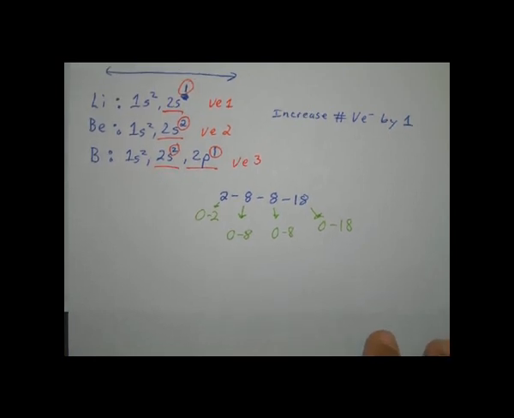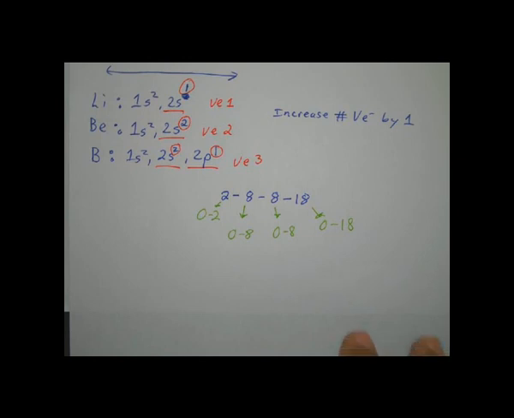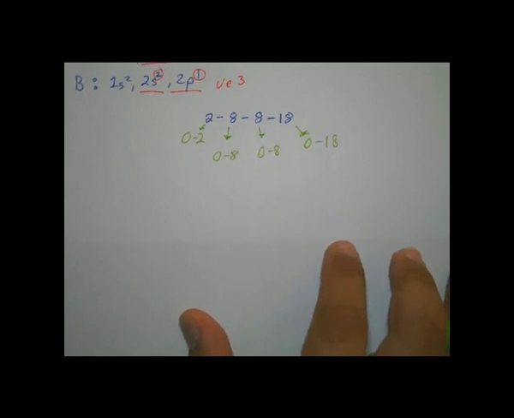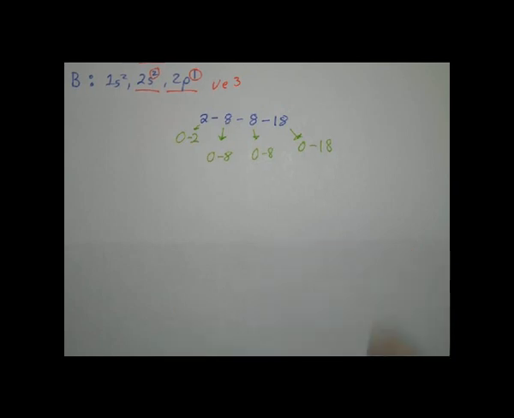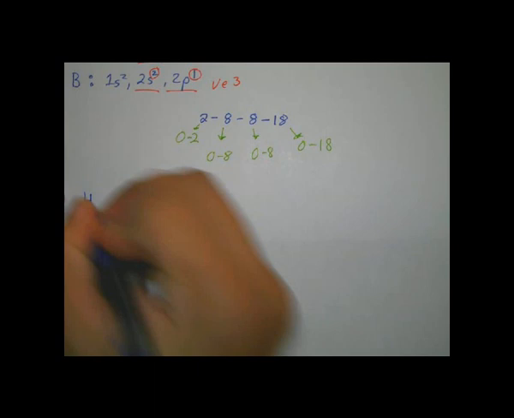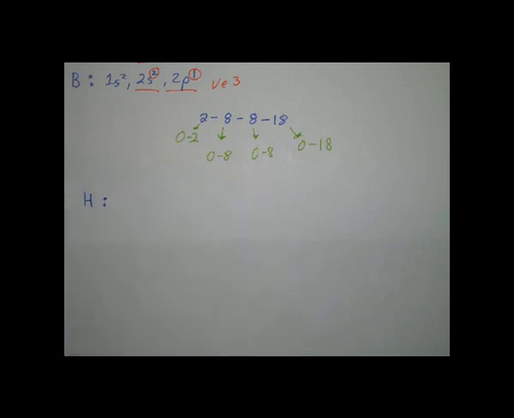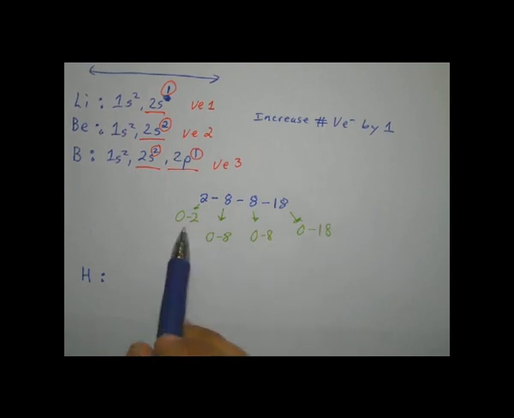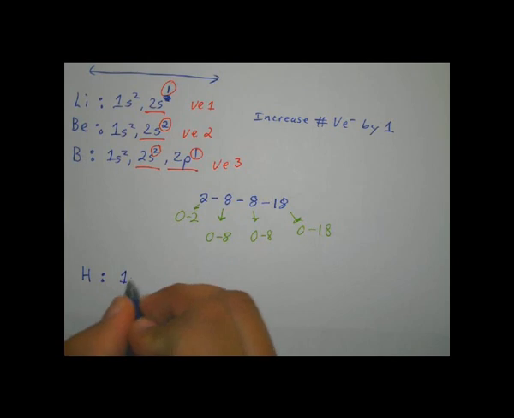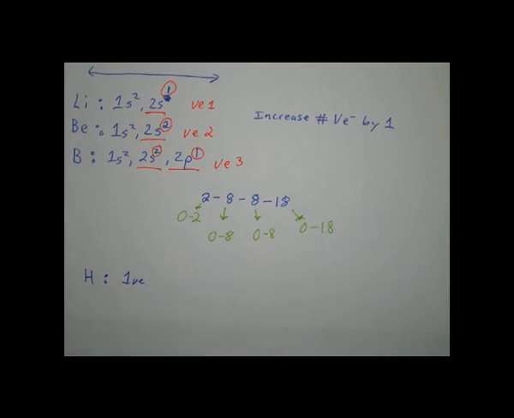So, for example, and this is hugely important because it lets you know exactly how these elements are going to react, so pay attention to this part. Let's look at hydrogen, for example. Hydrogen is in the first energy level, and it has 1 valence electron. How many can the first energy level hold? It can hold 2, but it can also be at 0. With hydrogen having 1 valence electron...